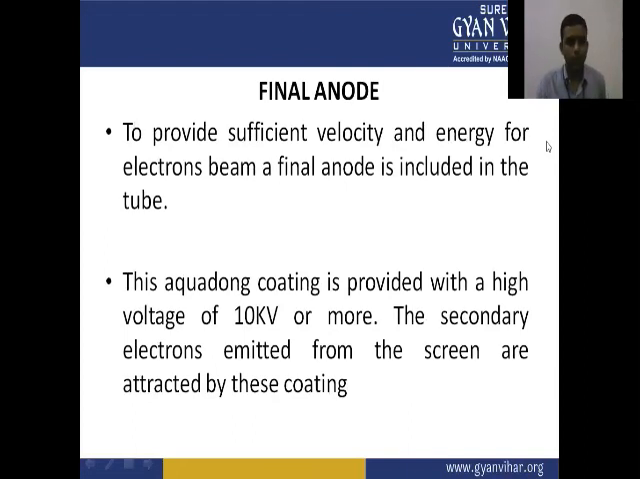Final anode. To provide sufficient velocity and energy for the electron beam, a final anode is included in the tube. This Aquadag coating is provided with a high voltage of 10 kilovolts or more. The secondary electrons emitted from the screen are attracted by this coating.